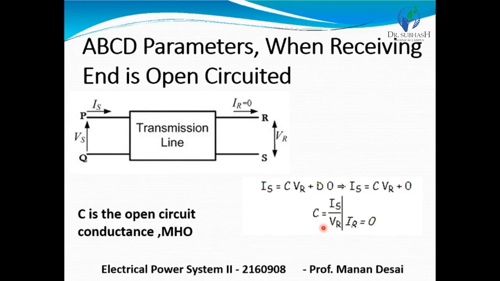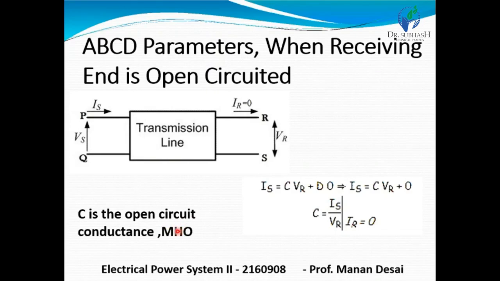Now when we apply the same condition, IR equal to 0, we get C, where Is is equal to C VR plus D times 0, so Is is equal to C VR plus 0. So we derive C is equal to Is upon VR, which is a circuit conductance, and its unit is mho.